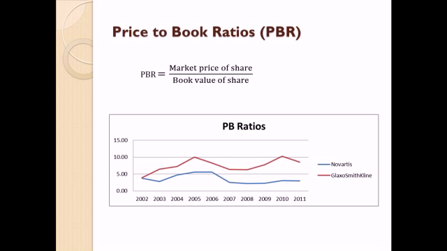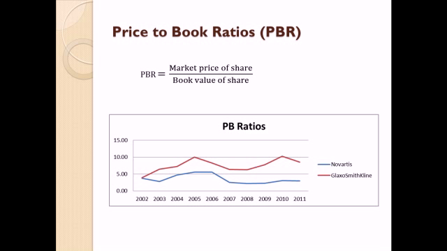Price to book ratio of GlaxoSmithKline has increased in the last 10 years, but PB ratio of Novartis has relatively remained the same. Currently, GlaxoSmithKline is trading at 8.54 times its book value and Novartis is trading at 2.95 times its book value.